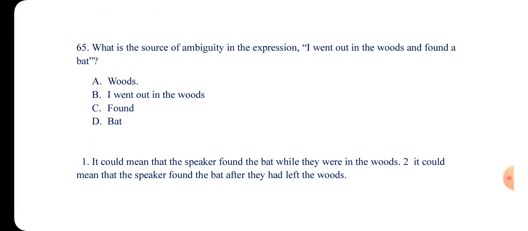Number 65. What is the source of ambiguity in the expression: I went out in the woods and found a bat? So which one is the answer? Which one is causing the ambiguity here? A, we have woods. B, I went out in the woods. C, found, and then D, bat. So I will go for what? Woods. The woods is causing the ambiguity here.